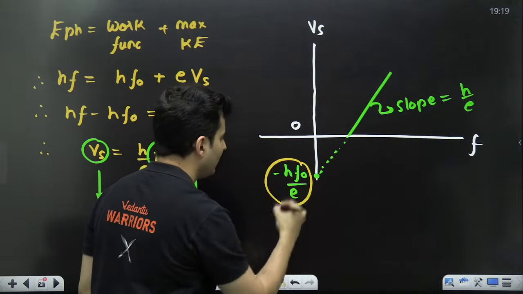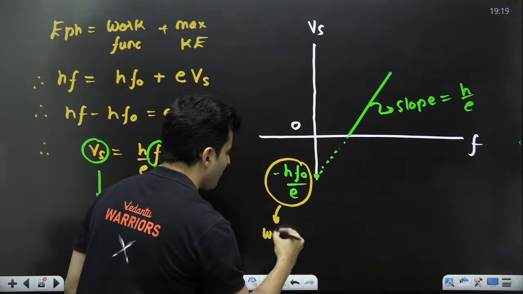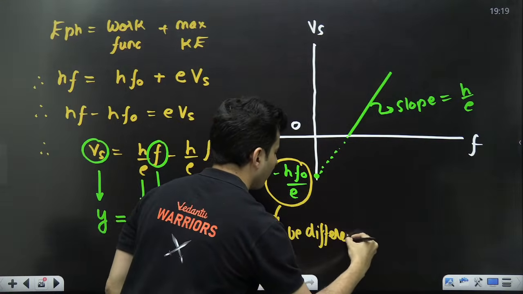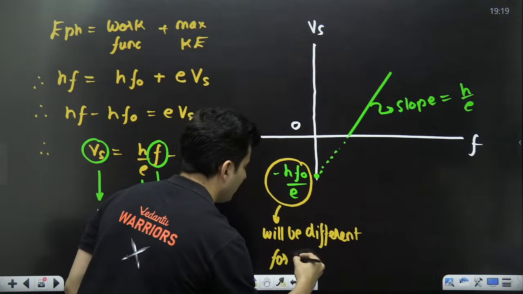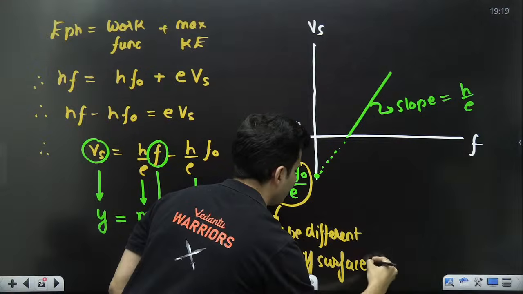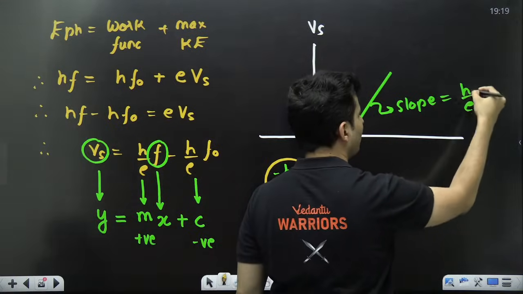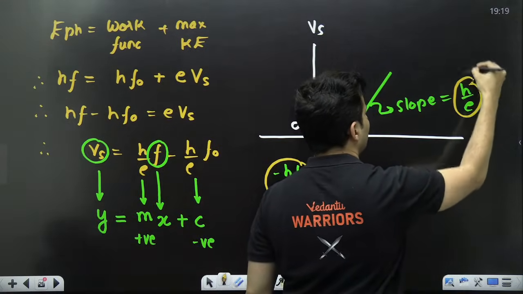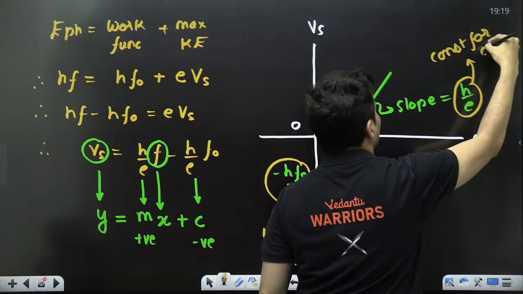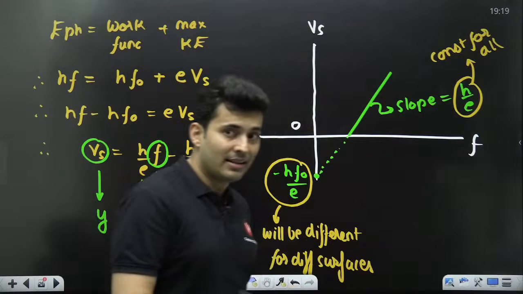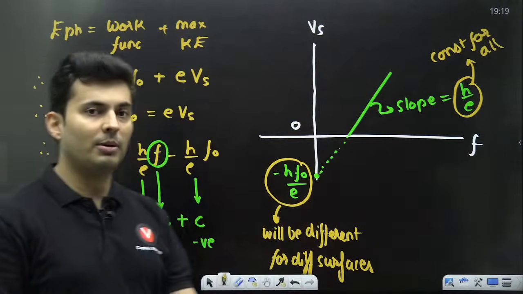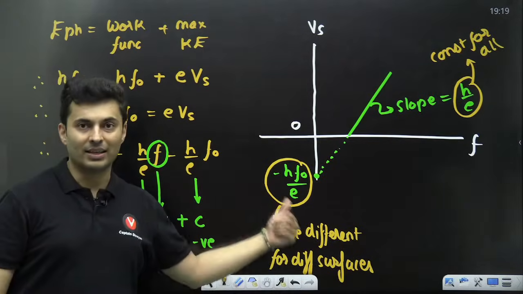I'll repeat. This part will be different for different surfaces, but the slope will be constant for all, because h is Planck's constant, universal. e is also a universal constant. So remember that it will not be different, but this will be different.